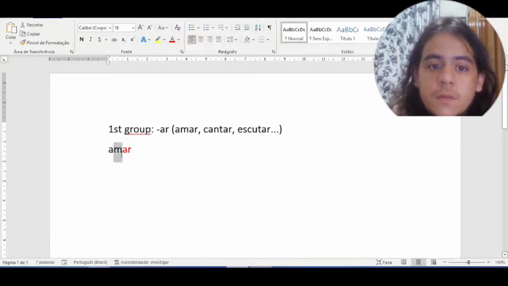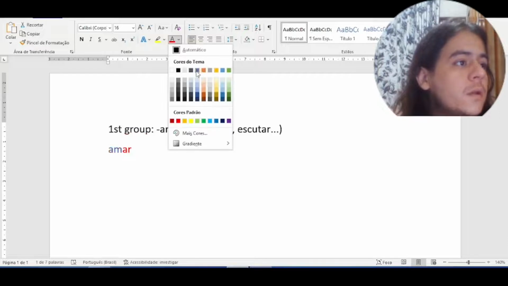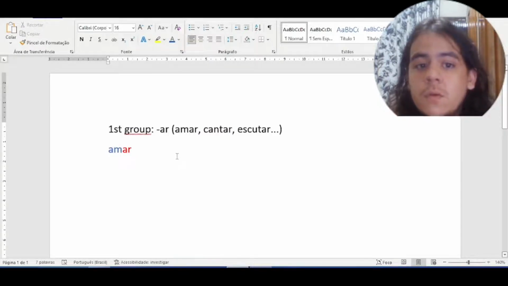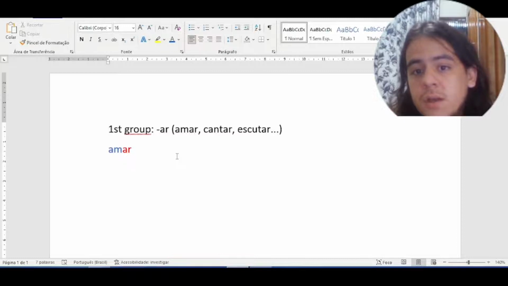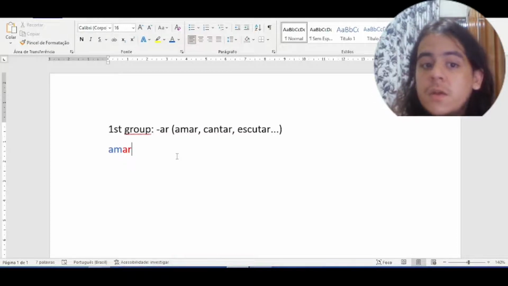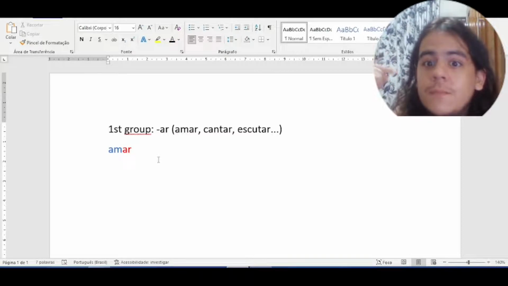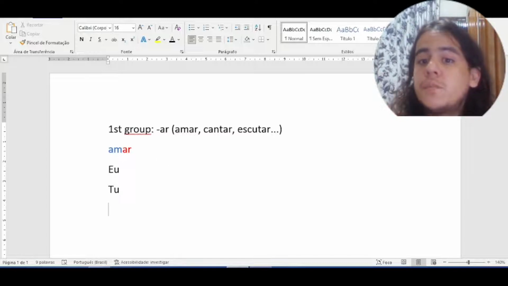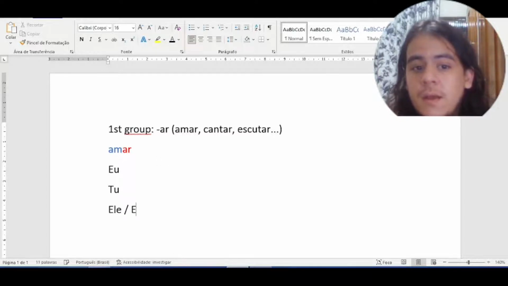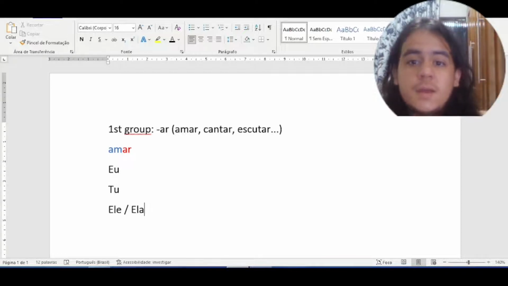So the rest is the radical. I color the termination in red, AR, and the radical in blue, AM. So this is the radical of the verb, and this is the termination of the verb. Let's remind the personal pronouns. For the first person singular, eu, I. Second person, tu. Third person, ele or ela, he, ele, she, ela.